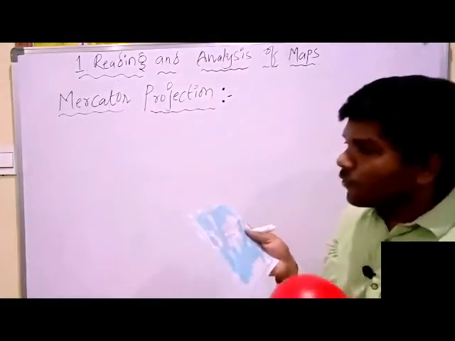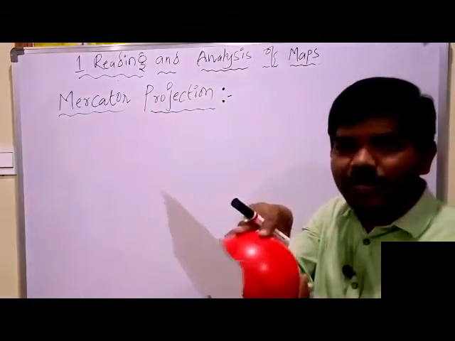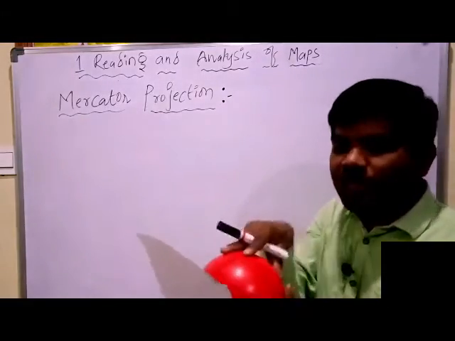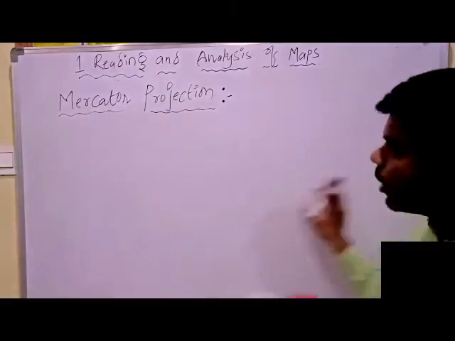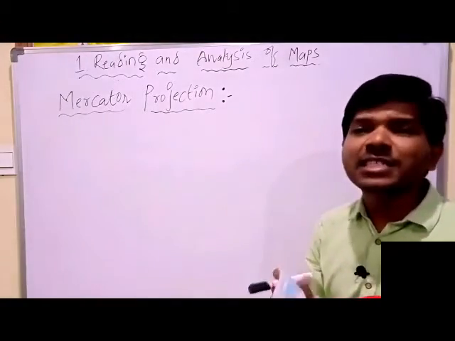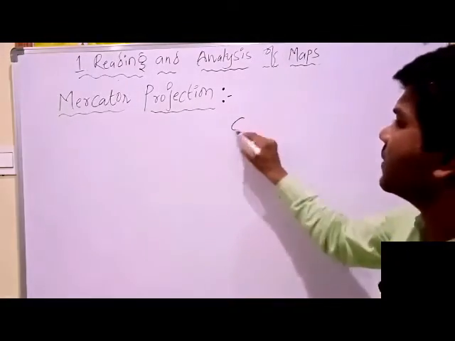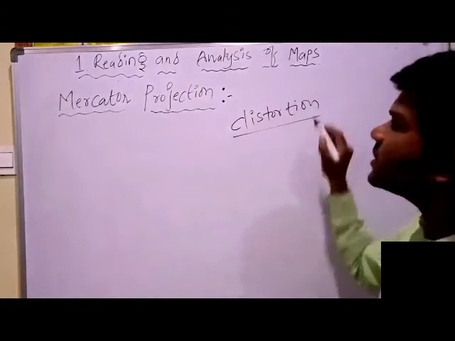When we make the countries and continents of the globe on a flat surface, on the board or on paper, this causes some distortion. What is distortion?